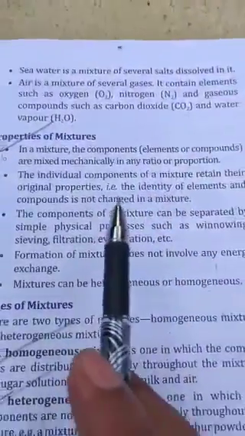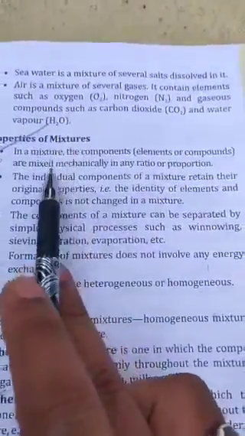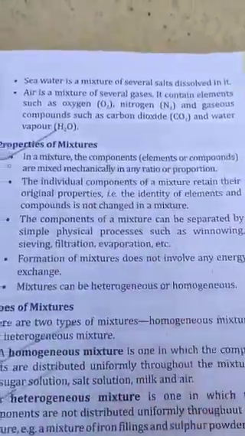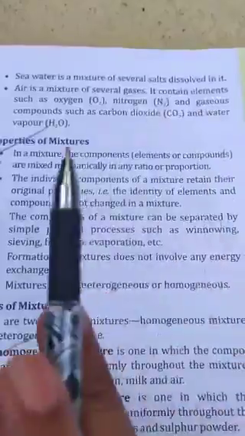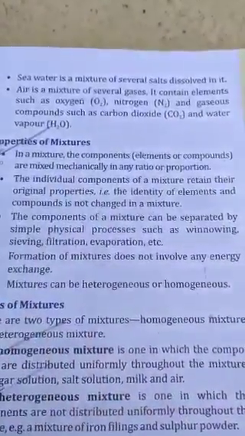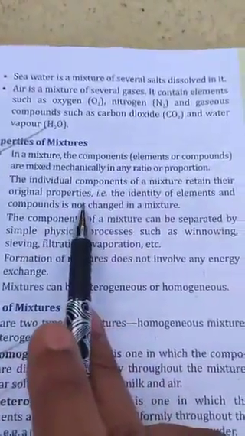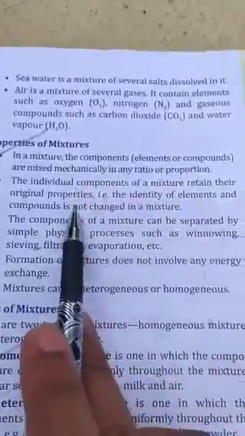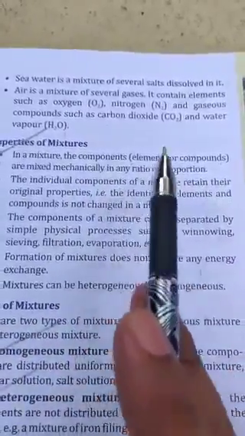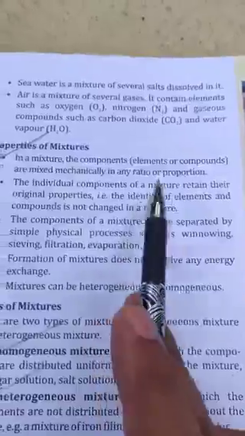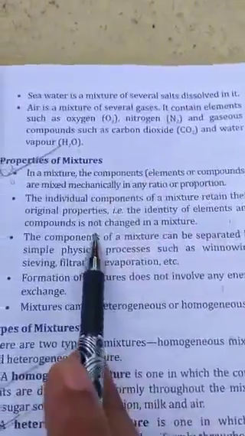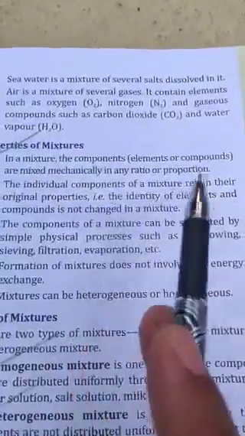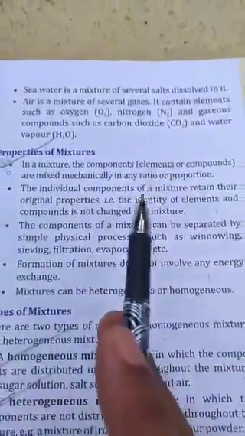Okay. Now, properties. What are the properties? In a mixture the components are mixed mechanically in any proportion. The individual components of a mixture retain their original properties, but in compounds the components are different from the components of the elements. Here, the individual components of mixtures retain their original properties.